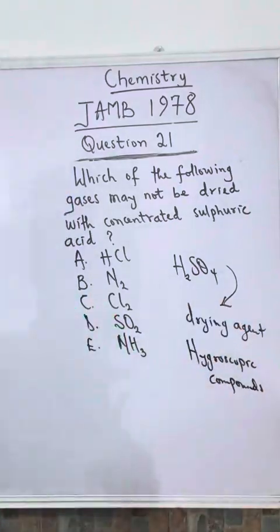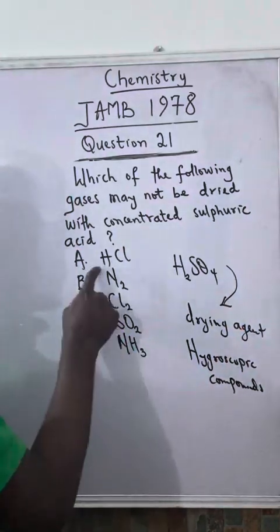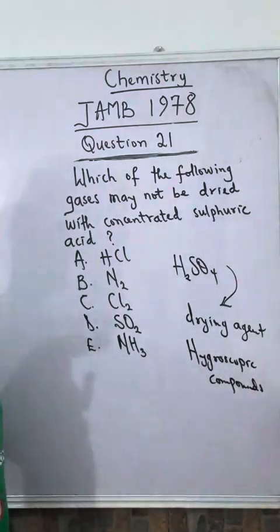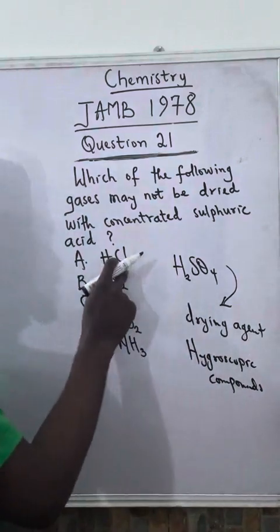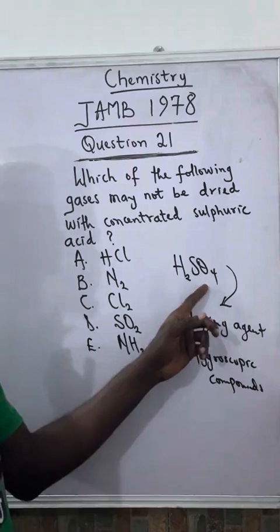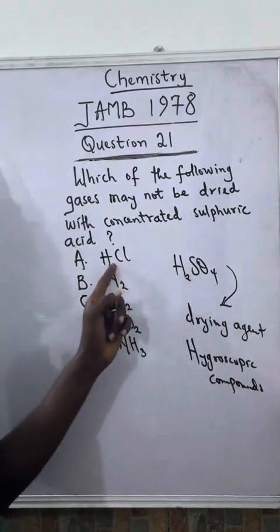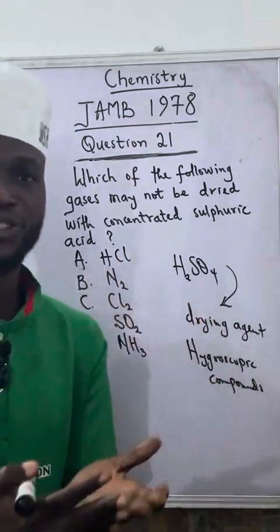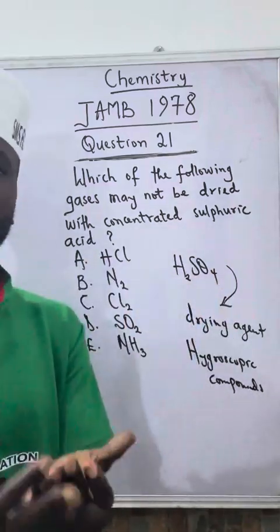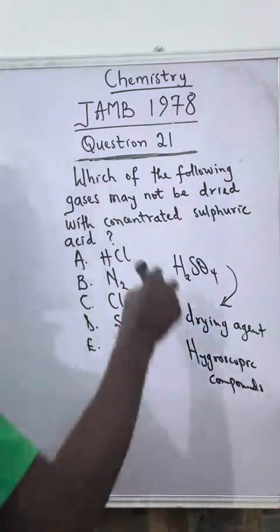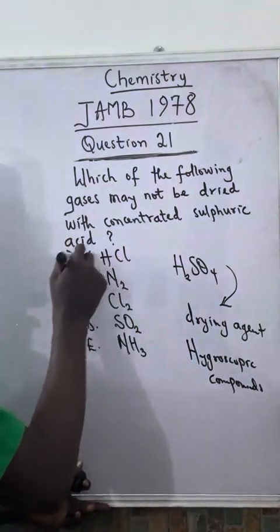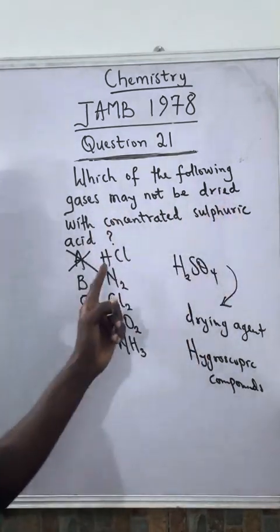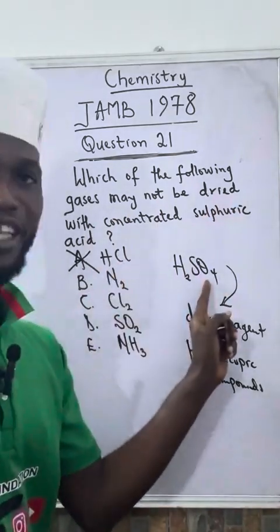But any other one that is maybe an acid or neutral substance, sulfuric acid is used as the drying agent. So let's consider the first option. This is HCl, which can be called hydrochloric acid or hydrogen chloride gas. If you use H2SO4 for it, this is an acid, this is also an acid. So this will surely dry it because there will be no reaction. The two acids cannot react together. So this cannot be the answer because the question says which gas may not be dried. So it means automatically this can be dried by H2SO4.